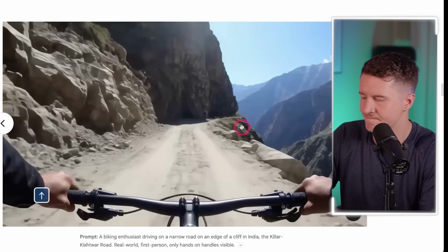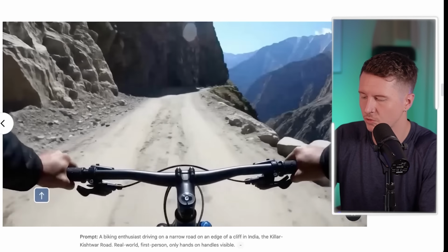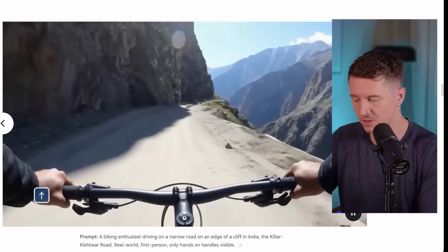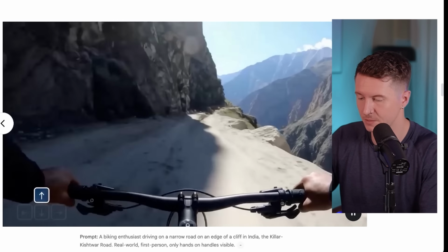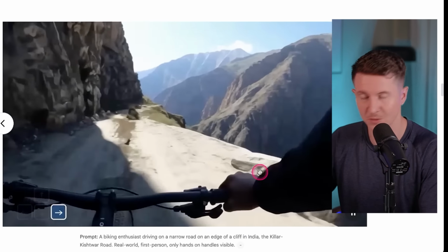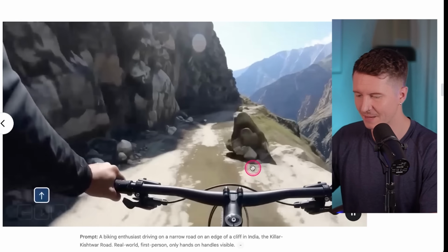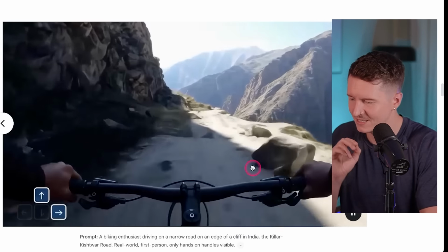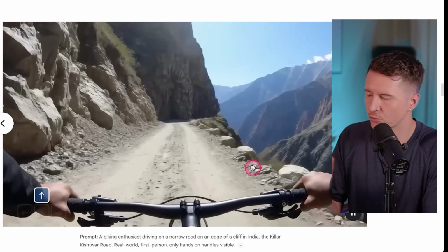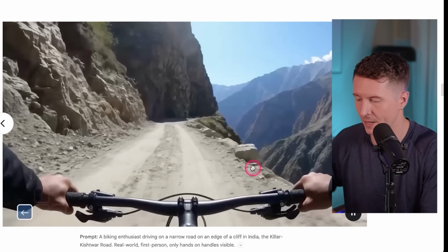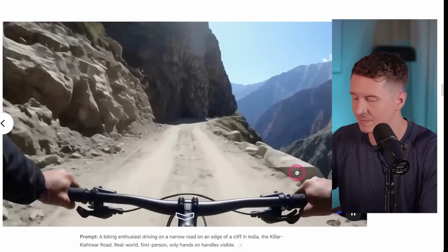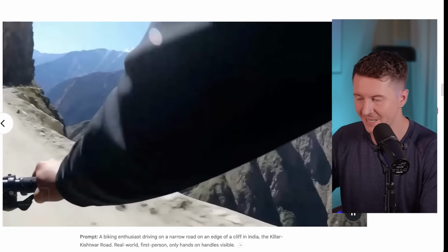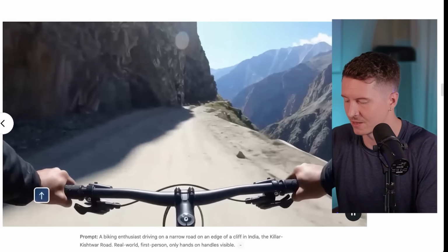So here we have a biking enthusiast driving on a narrow road on an edge of a cliff in India, the Kishtwar Road. Real world, first person, only hands on handles visible. So, of course, we want to admire that we have perfectly anatomically correct hands here. Of course, that was such a trouble for so many years. And here you can see that he is accurately grasping the handlebars in an incredibly logical way. I would point out that there seems to be a slight asymmetry between the brakes on the handlebars, but I'm being particularly pernickety in this observation.